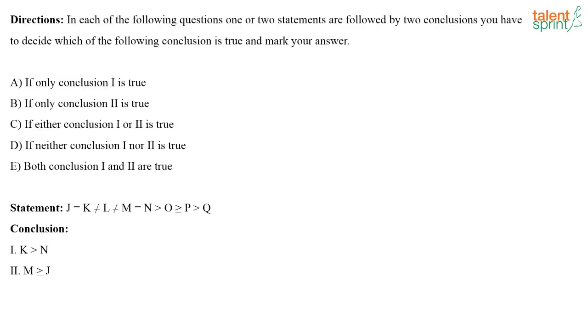So the next question is on coded inequalities. What is given here? J is equal to K, not equal to L, not equal to M, equal to N. M equal to N greater than O, greater than or equal to P, greater than Q. There are two conclusions. You have to see which conclusions follow. You know J is equal to K, right? And you know M is equal to N. These two things you know. Now K is greater than N, M is greater than or equal to J. These are the two conclusions that are given.